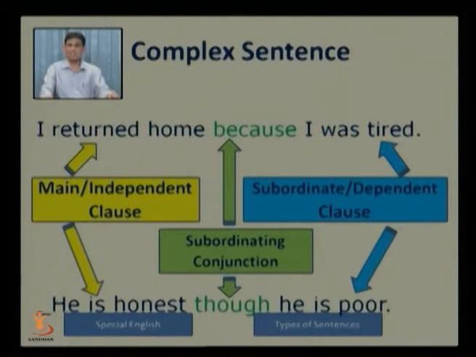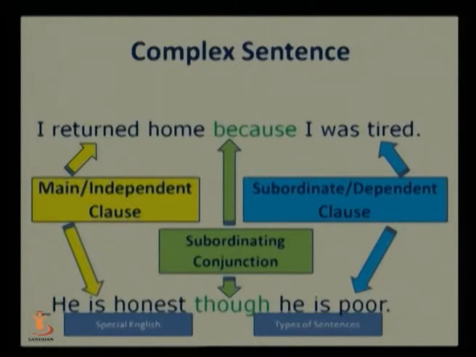In the second sentence, he is honest, that is the main clause, an independent clause. The second half of the sentence, he is poor, is the dependent clause, not an independent clause. Both these clauses have been connected with a subordinating conjunction, that is though. The whole sentence reads like this: he is honest though he is poor. So in this way, subordinate conjunctions connect the main or independent clause as well as the subordinate clause.